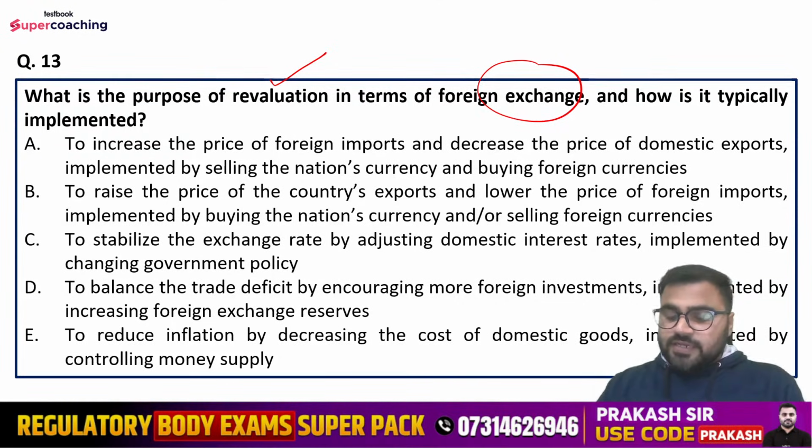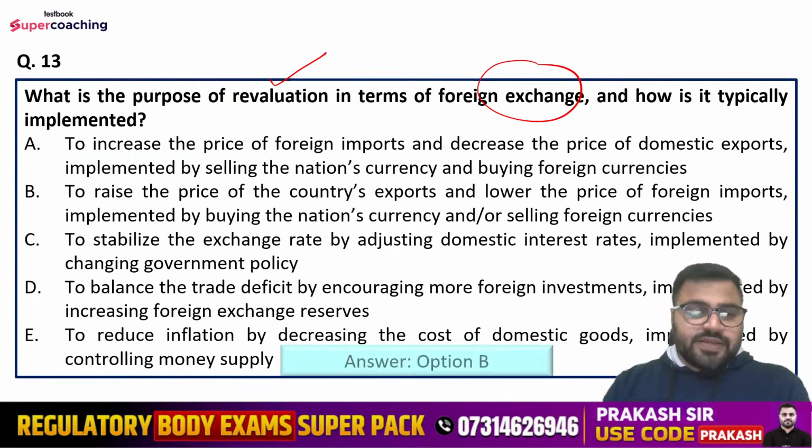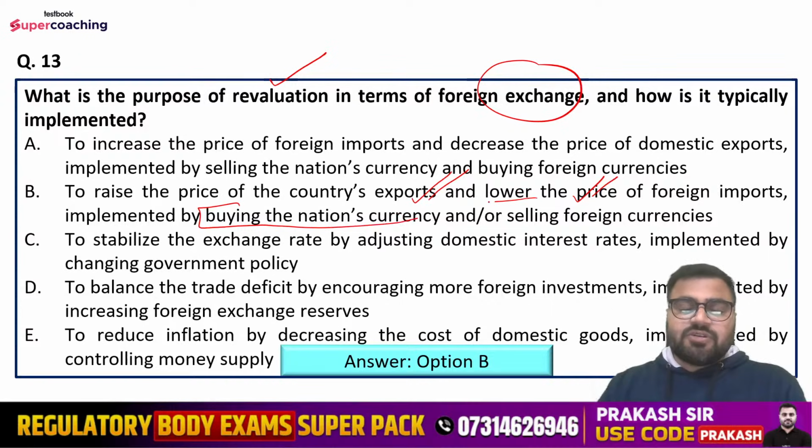So guys, what is the right answer here? Tell me the right answer. Right answer is option number B, that is to raise the price of the country's exports and lower the price of foreign imports, implemented by buying the nation's currency and or selling foreign currency.